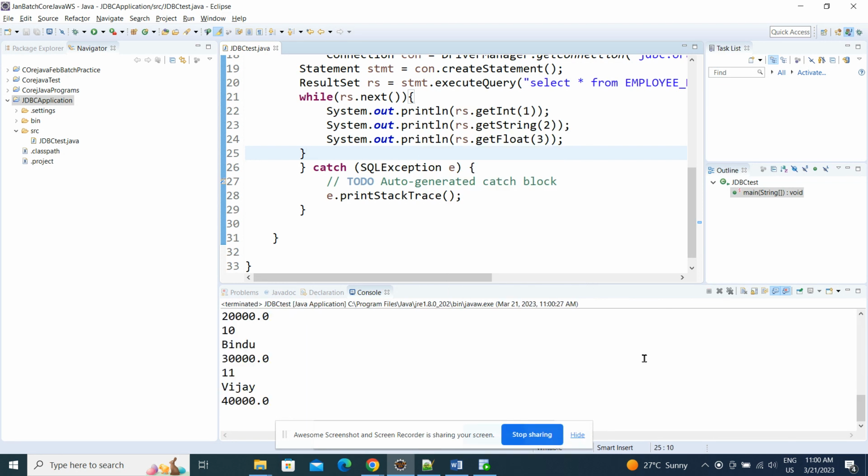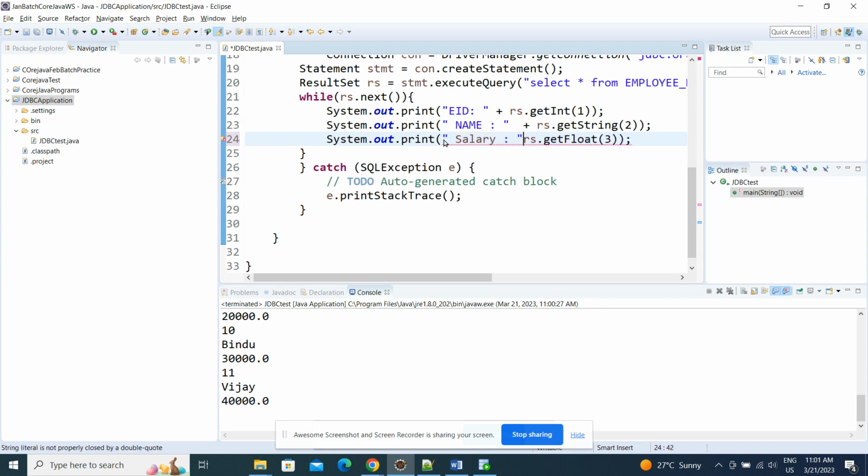Now let's see it is executing. Are we getting the data or not? Now let's say for example, print the ID, right, EID, employee ID. Okay. Now name, right? Of name. I'm just segregating the data. Salary. Now let's see.